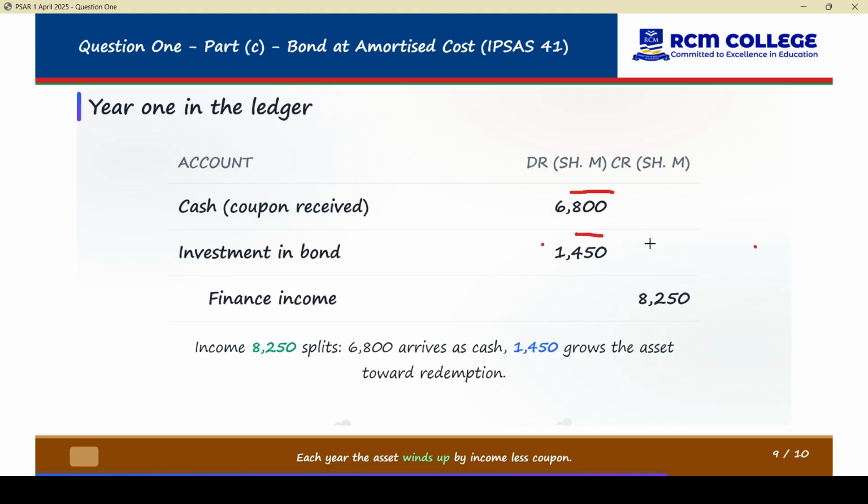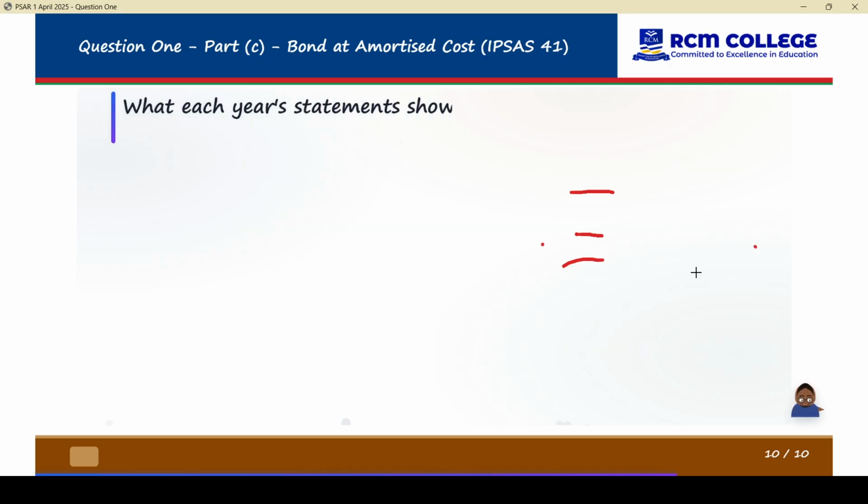So that's why you will find this one will be part of our closing balance. You won't write it as one in your books. It will be part of your closing balance, the 1450. If you go back to the earlier slide, you will see that. And then we will credit an income. Income or revenue is always credited.